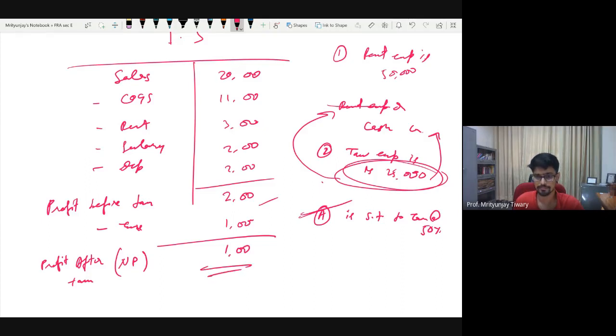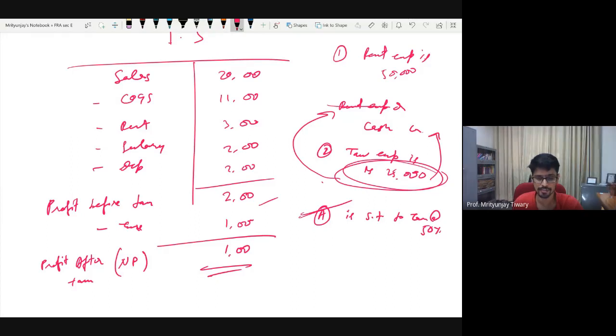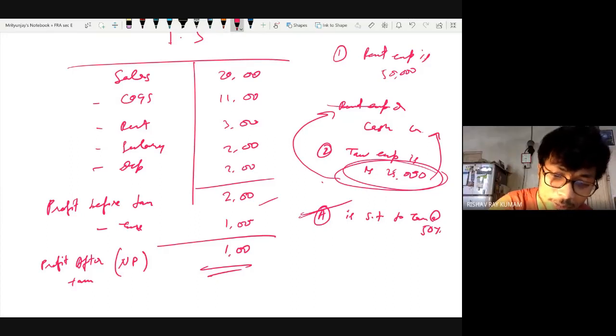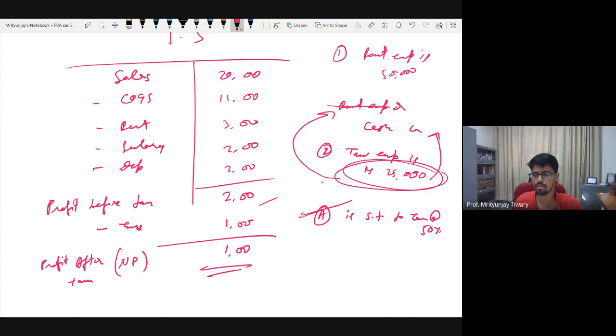Fine. So there's a question, sir. For most of these expenses, these expense accounts, do we close them? Do we pass the closing entries also in journal? What do you mean by closing entry? As in all these accounts will be having a debit balance expense, all incomes will have a credit balance. Do you close it to the income statement? As in you credit the debit balance and then debit the income?